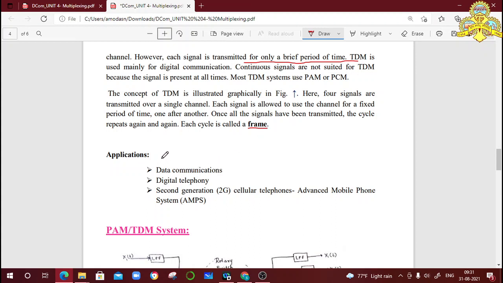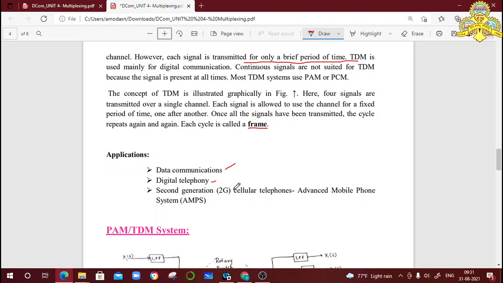Applications where we use TDM. TDM is also used in data communication. In digital telephony we use this TDM, and in second generation cellular phones, 2G mobile phones, that is, advanced mobile phone systems, so an old system.